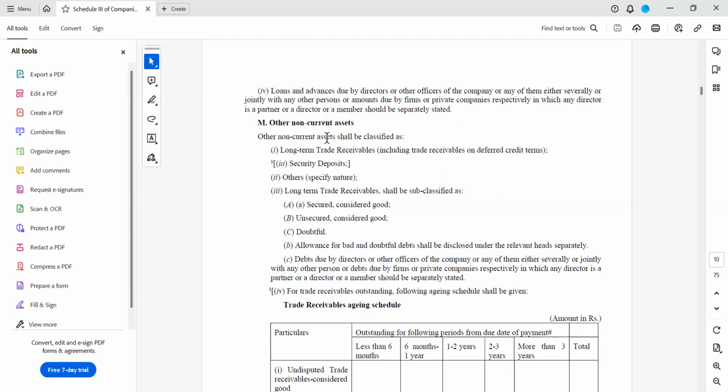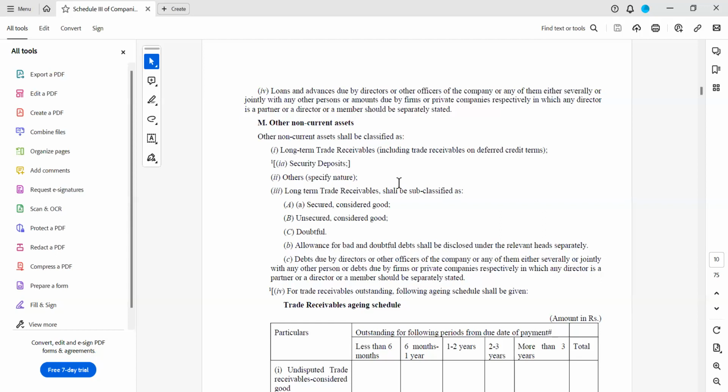Now coming to other non-current assets. Other non-current assets shall be classified as long-term trade receivables. Never in your experience, in whatever financials you have seen, did you see any trade receivables of long-term nature disclosed? Mostly no, because the operating cycle which we were discussing is usually less than 1 year.